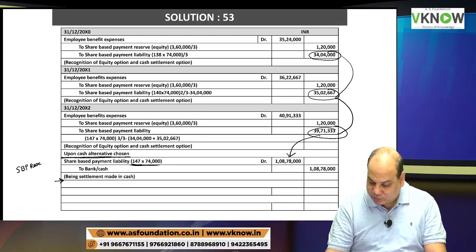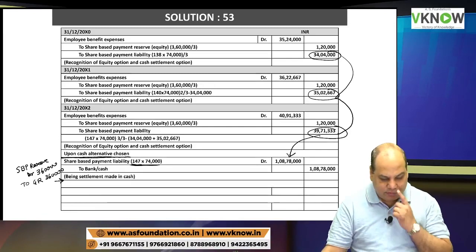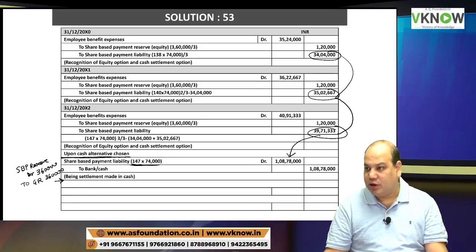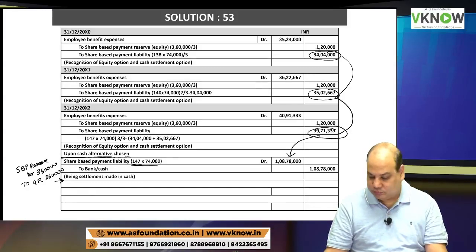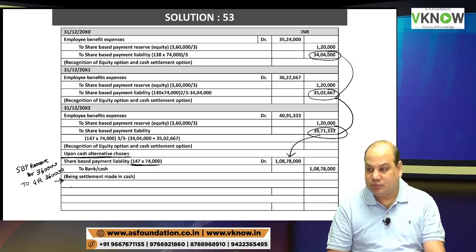SBP reserve debit, 3,60,000 to general reserve 3,60,000. To general reserve 3,60,000. Have you noted it? Yes, so there is a mistake in the answer.